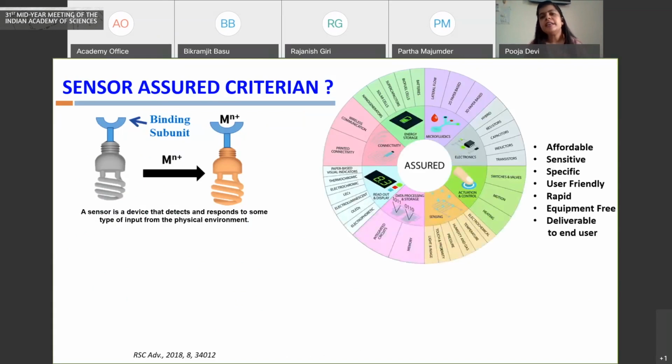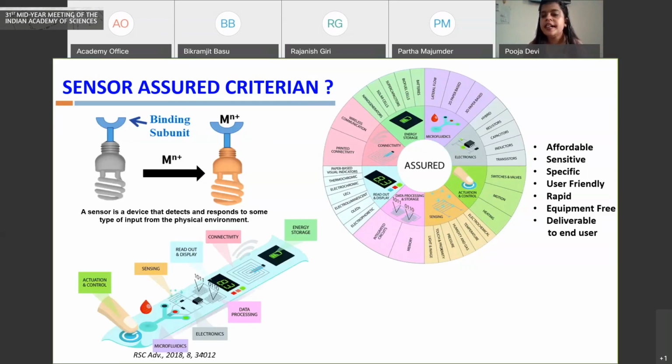When you design any sensor, there are certain criteria which we need to look into. These are known as the ASSURED criteria. It means the sensor has to be affordable, sensitive, specific, user-friendly, rapid, low-cost and equipment-free, and it should be accessible or deliverable to the end user. So keeping this in mind, we can have different kinds of sensors.